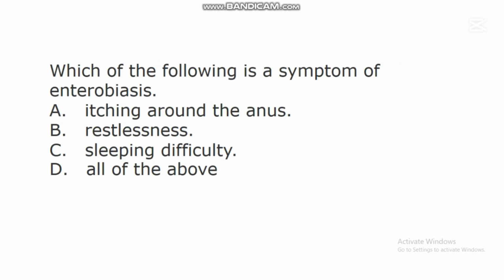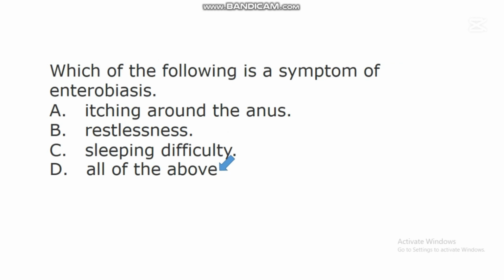The next question says, which of the following is a symptom of enterobiasis? A. Itching around the anus. B. Restlessness. C. Sleeping difficulty. D. All of the above. In this question, the correct answer is D. All of the above. There are many symptoms of this disease called enterobiasis, and one of the symptoms of this disease is itching around the anus.